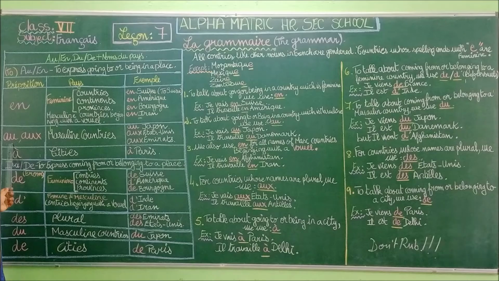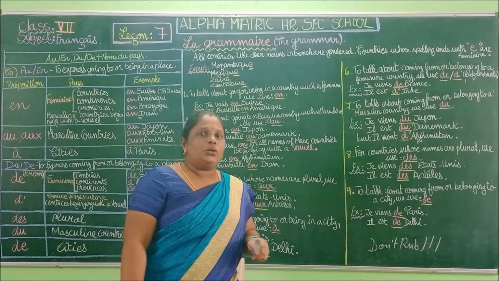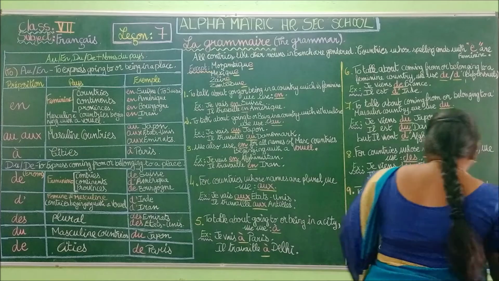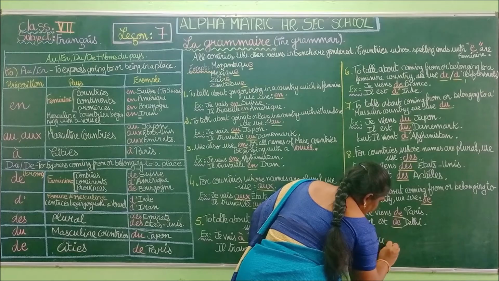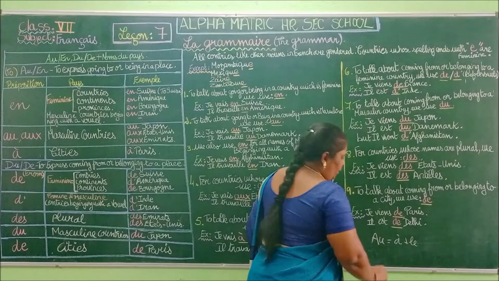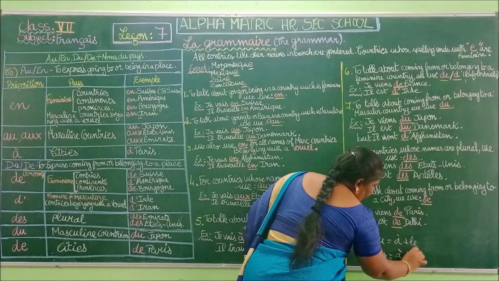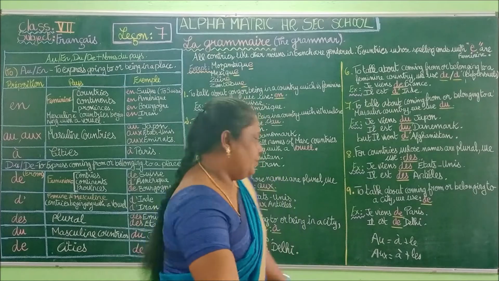Now we are going to see the next one. AU or AUX. Did you remember AU and AUX? What are they? Article contracté. We already saw this. I am going to write an example here. You can see AU. What is the definition of AU? À plus le. And what is the definition of AUX? À plus les. Yes, we already saw this. Did you remember? Yes.